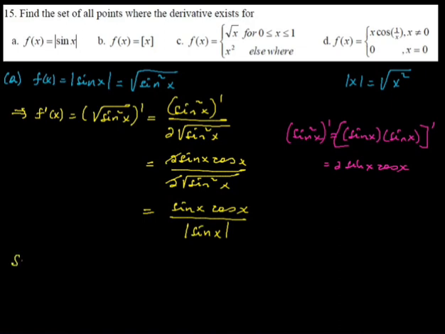So the derivative of the function becomes the derivative of absolute value of sin x is sin x cos x over absolute value of sin x ይሆናል ማለት ነው።